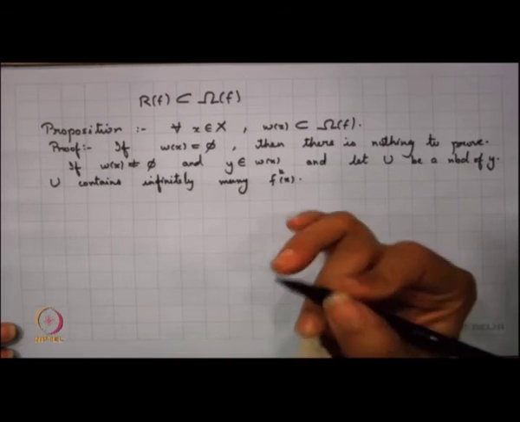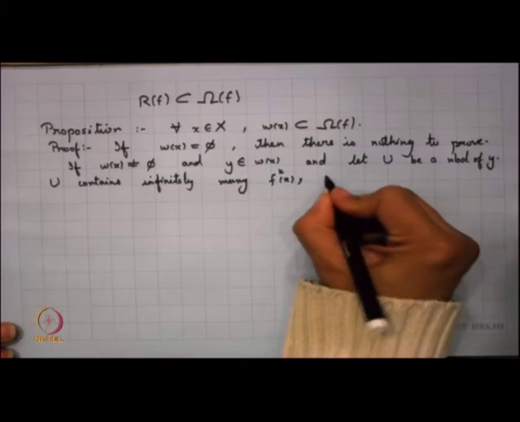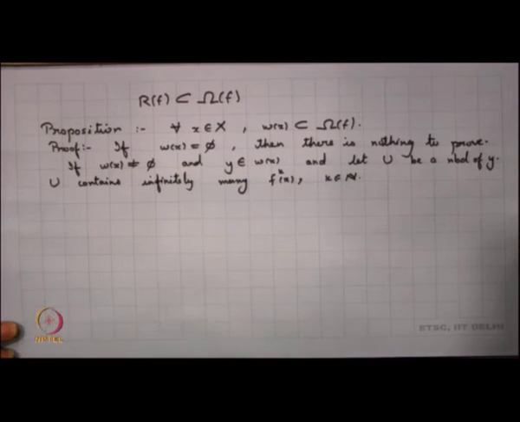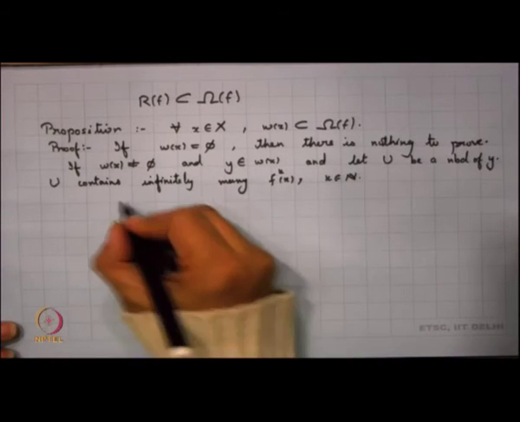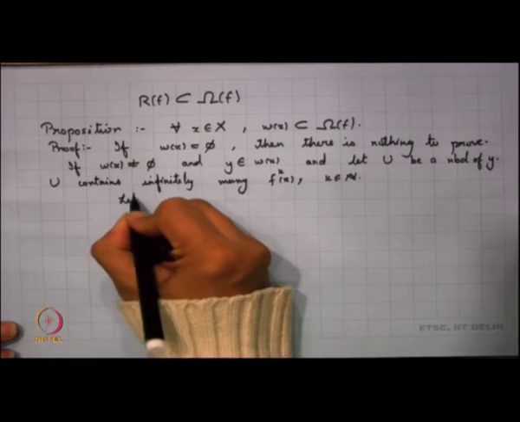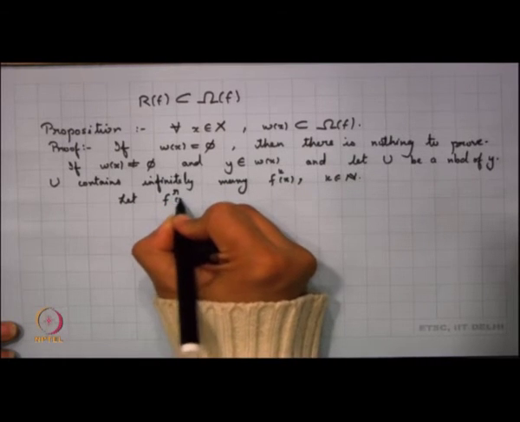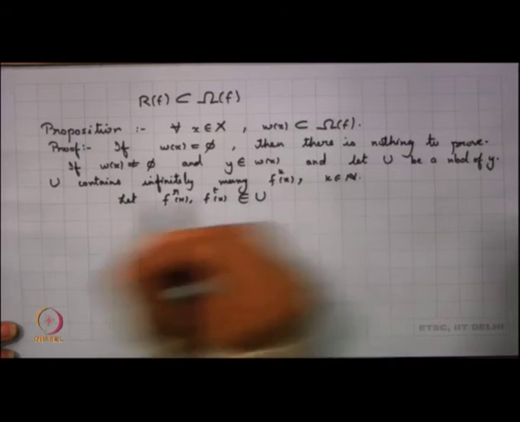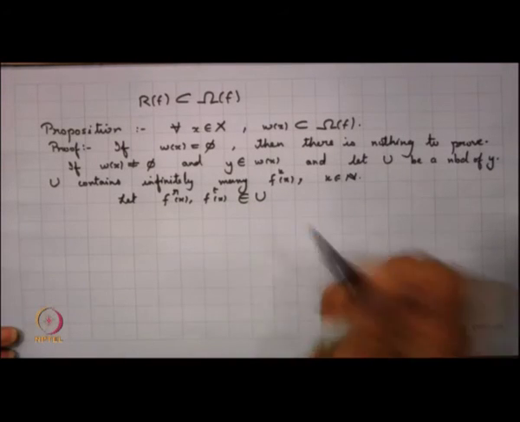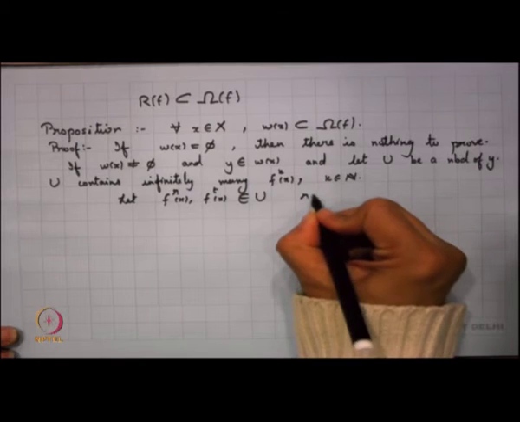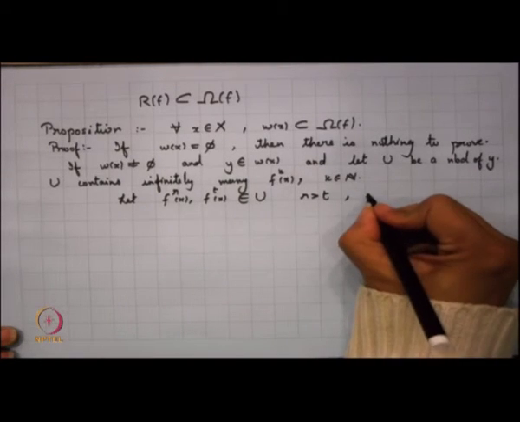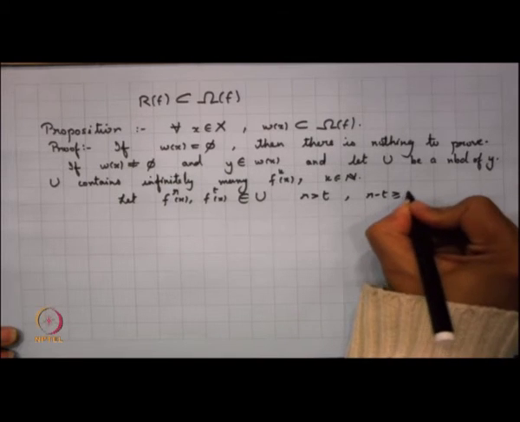So, U contains infinitely many f^k(x) for k belonging to N. So, in particular I am choosing two such k's, right. So, let f^r(x) and f^t(x) belong to U, and I can always choose my r to be greater than t, which would mean that r minus t will be greater than or equal to 1.